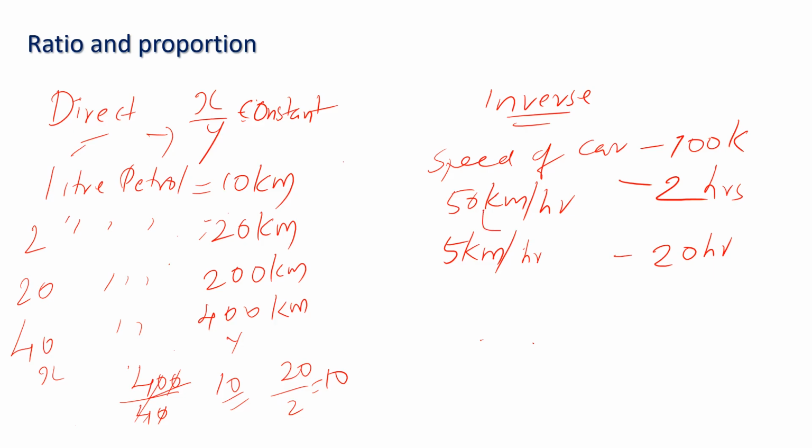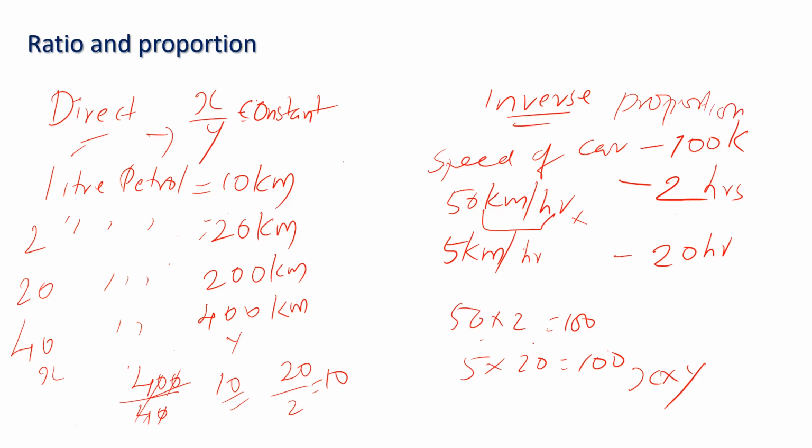But here you can see if you multiply this data, 50 into 2 is equal to 100. 5 into 20 is also equal to 100. Here the product is constant. X into Y is constant in this case. This is an example for inverse proportion, inverse variation. This is an example for direct proportion.